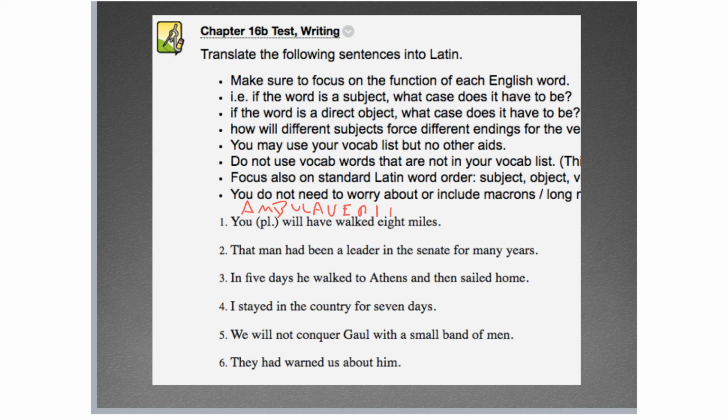Plural, right? All right. So third principal part plus the future forms of the verb to be. And then 8 miles is going to be accusative duration. All right. So octo milia passuum. And milia passuum is a standard form, just stays genitive. Milia passuum is just the Latin expression for mile. Octo, of course, makes it 8. Octo is the indeclinable adjective for 8. All right, and I'll leave the other ones to you.